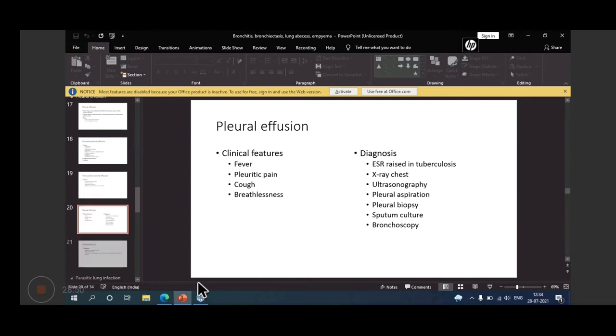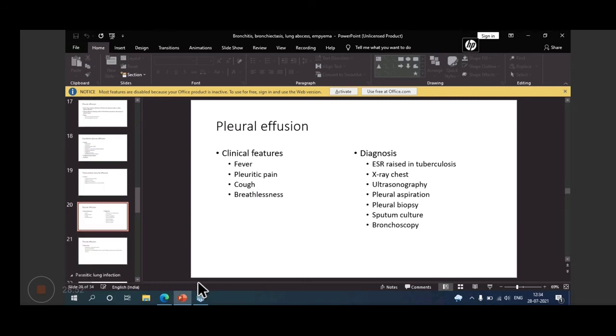Then clinical features, in a similar way: fever, pleuritic pain, cough, breathlessness. And for diagnosis, if tuberculosis is there, ESR will be raised, and in TLC, DLC you will find lymphocytes maybe more.